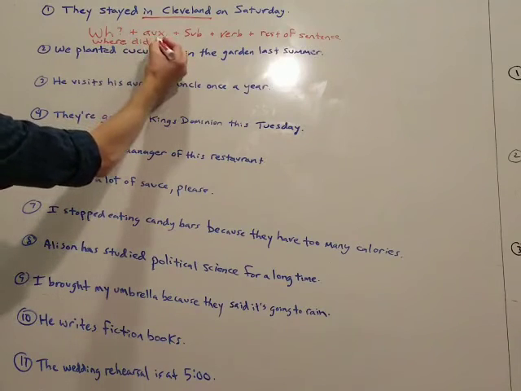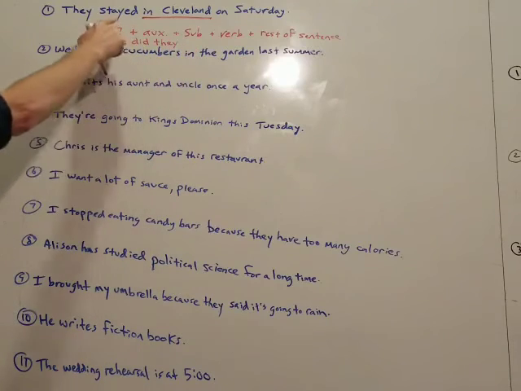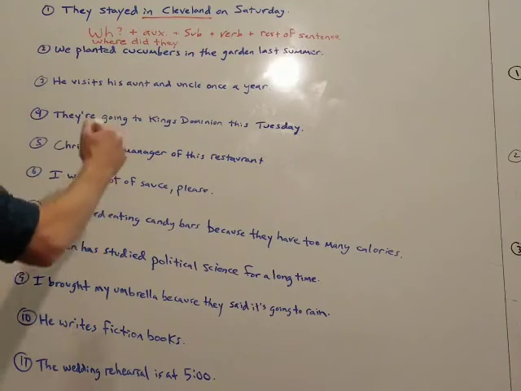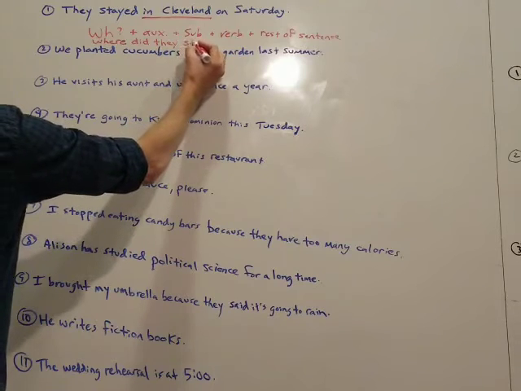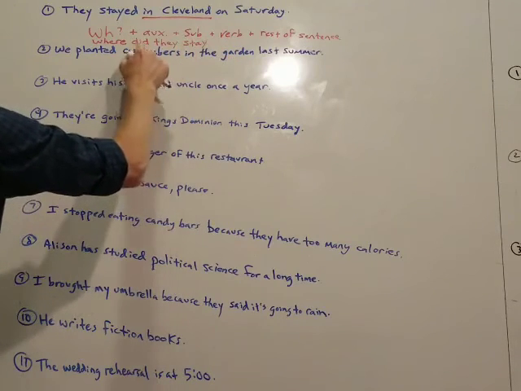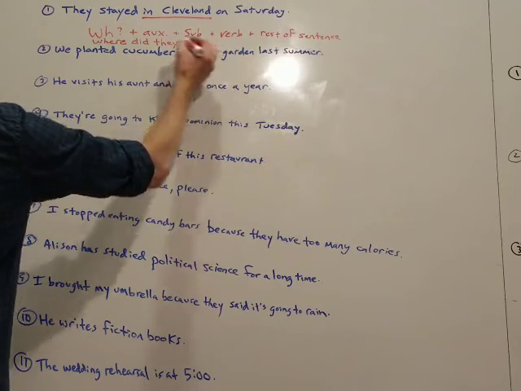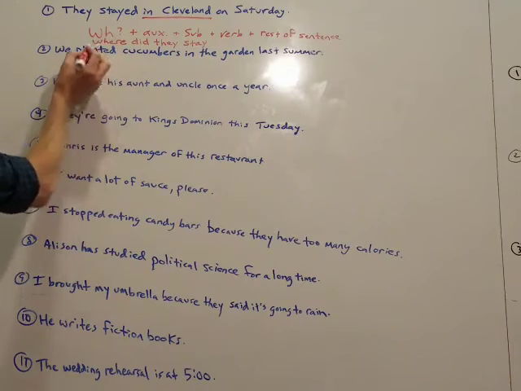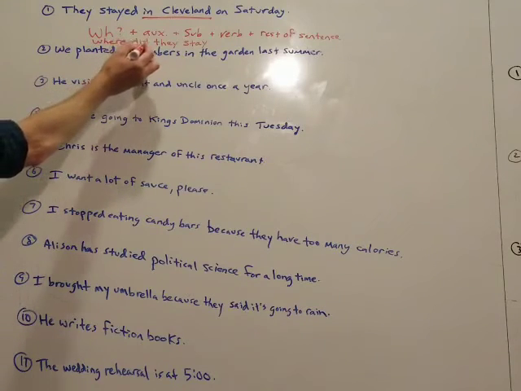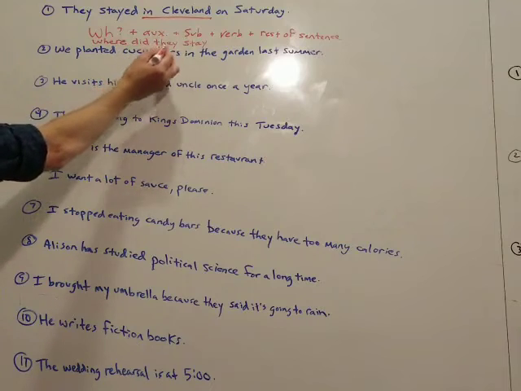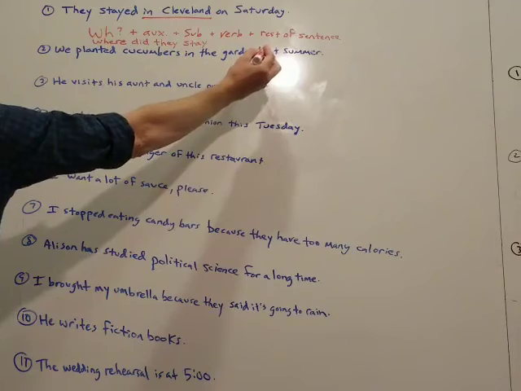Subject is they. Main verb is going to be stay. We always use the infinitive. So did stay makes this past. So we have the question word where, the auxiliary did, the subject they, the main verb stay, and then you just do the rest of the sentence.